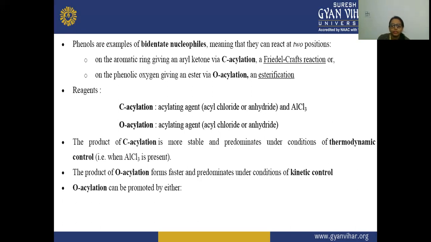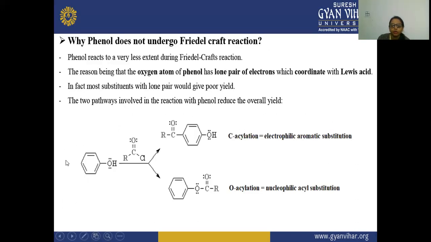So here in the previous reaction, you can see this phenol is acting as a bidentate. So here it is taking this aromatic ring, and this is giving you carbon acylation, and on this they are giving esterification. So here this formation is your esterification, and here it is giving you a ketone.